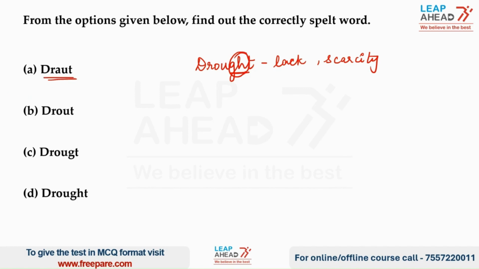The first option is absolutely incorrect. We can see that option B is also incorrect, hence eliminated. And in option C, we can see that H is missing after G. So we can eliminate option C as well. So the correct spelling is written in option D, which is Drought.